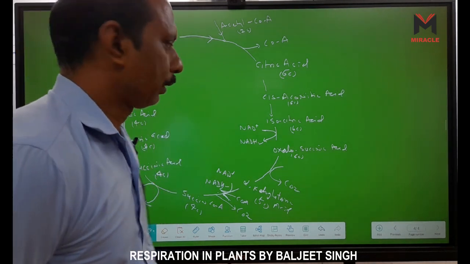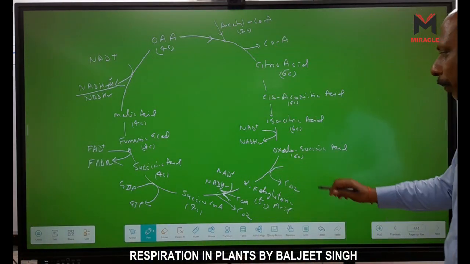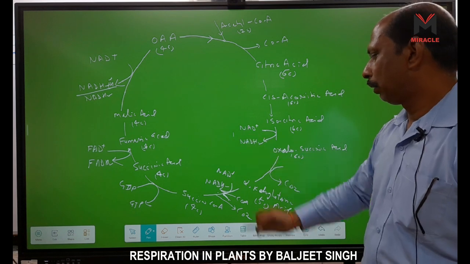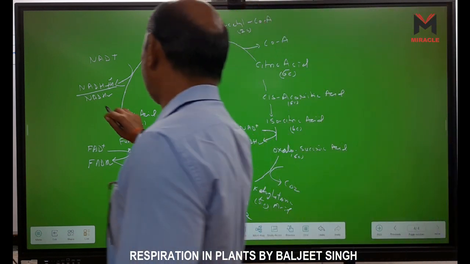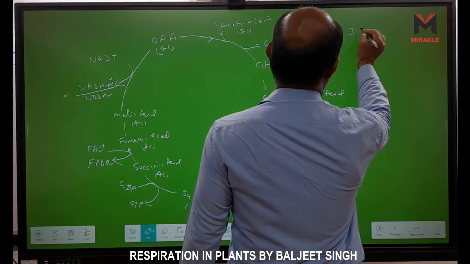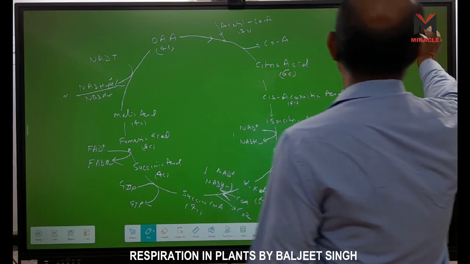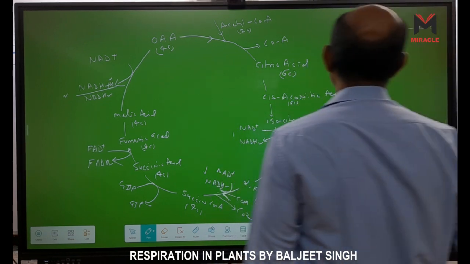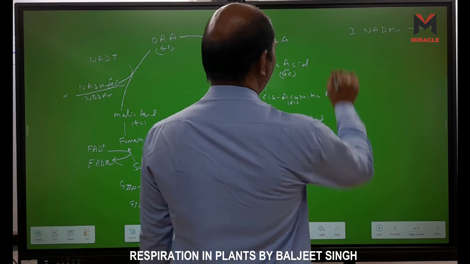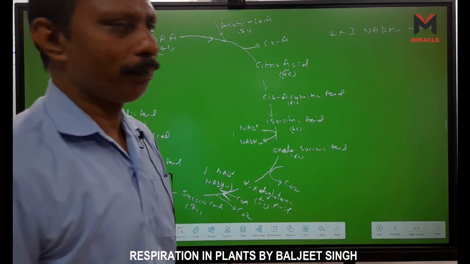So how many NAD are formed here? Look, 1, 2, 3. So 3 NADH2 are formed in the Krebs cycle, right? So 3 means what? 2 multiplied by 3, because we have 2 pyruvic acids now.